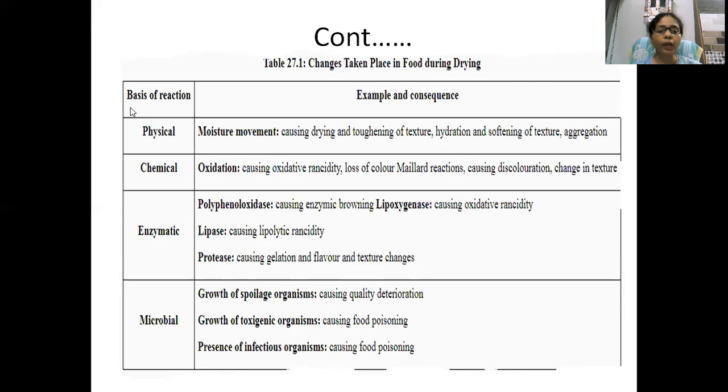Understand? Next is chemical: oxidation can take place, because at high temperature oxidation can take place, which leads to rancidity, and that results in loss of flavor or bad odor. Many chemical reactions can take place, like the Maillard reaction, which causes decoloration and changes in texture. So Maillard reaction, oxidative reaction, rancidity, these are the chemical reactions which can change the color and flavor of the food.